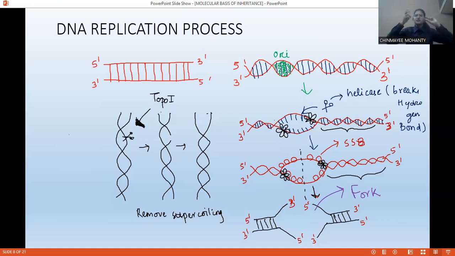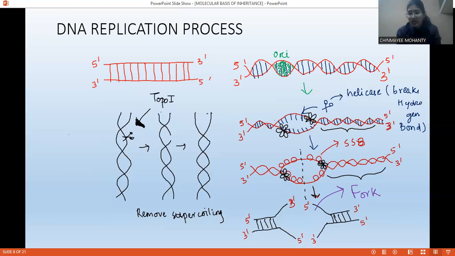Now you can imagine it this way: if there are wires in your house, just imagine two intertwined wires. If I try to open them from the middle, at either end the number of coils, the supercoiling, will increase. You can see here the number of turns is 1, 2, 3, 4, 5, 6, and 7. But here the number of turns has increased: 1, 2, 3, 4, 5, 6, 7, 8. So when I try to open it from the middle, the supercoiling or the number of turns will increase on either side.